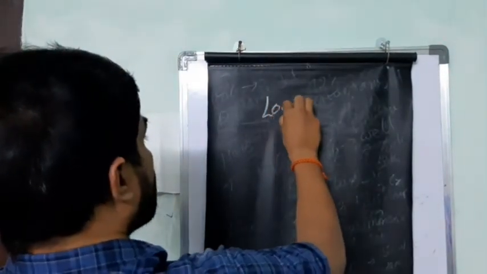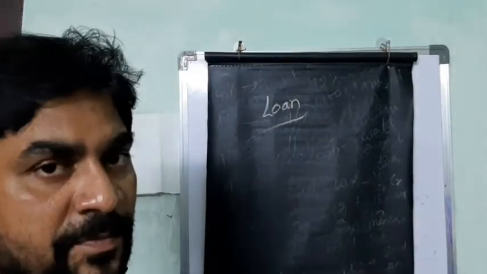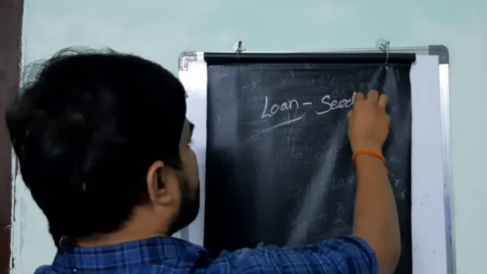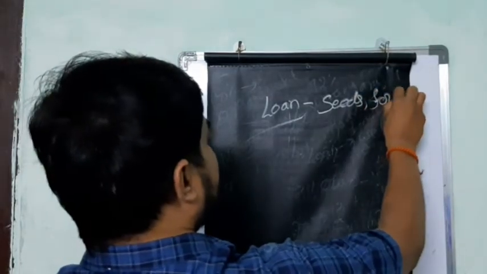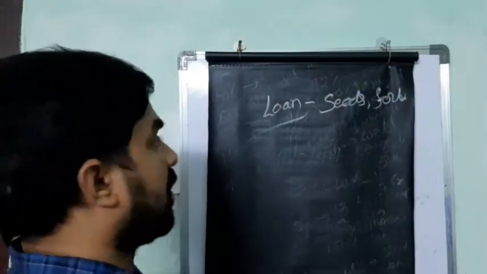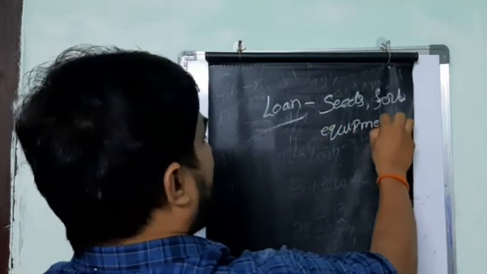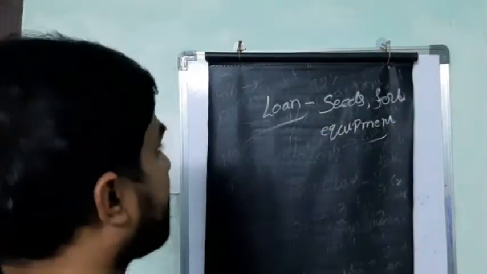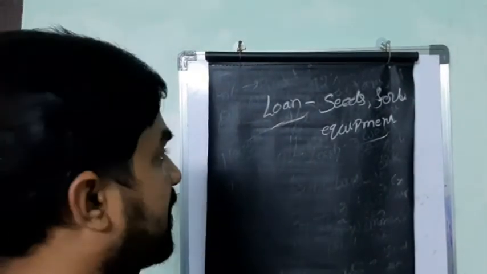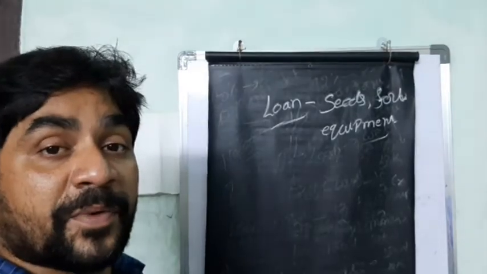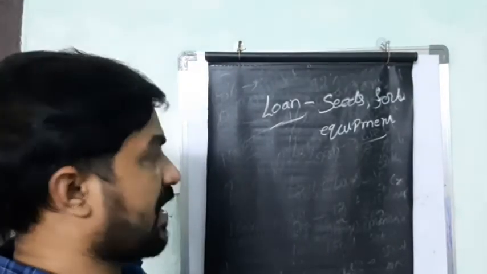So the first one is providing loans to the farmers, not only for water, but also for buying seeds, fertilizers, and machinery equipment. For all these things they require money. If the government provides seeds, fertilizer, and equipment, it is also a benefit to the farmers in India.